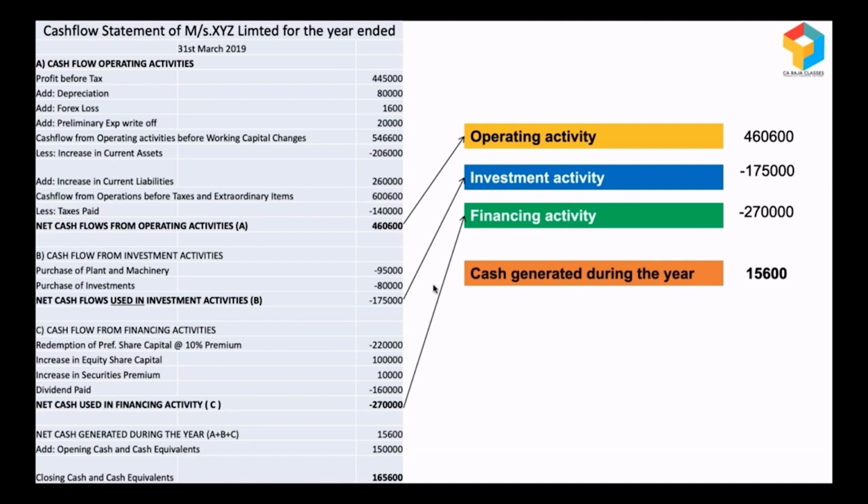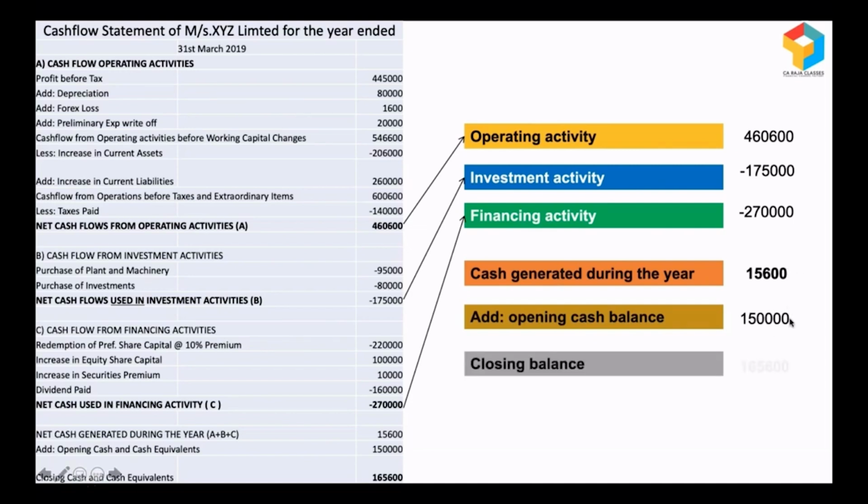We need not worry because look at their opening cash and cash equivalent position. They already had 1,50,000. So this 1,50,000 plus what they've made during the year, if you add, still at the end of the year their position is really comfortable. It's actually better than the previous year. Previous year it was 1,50,000, and at the end of the current year it is 1,65,600.